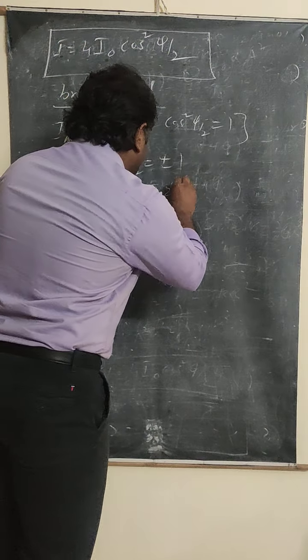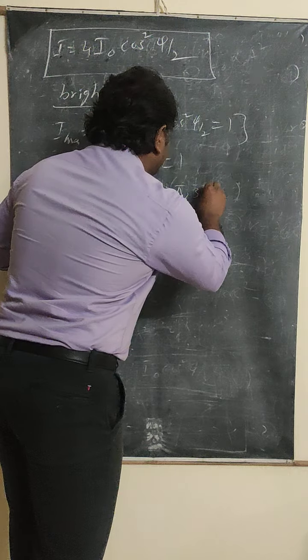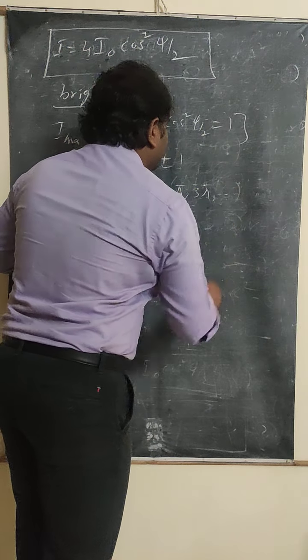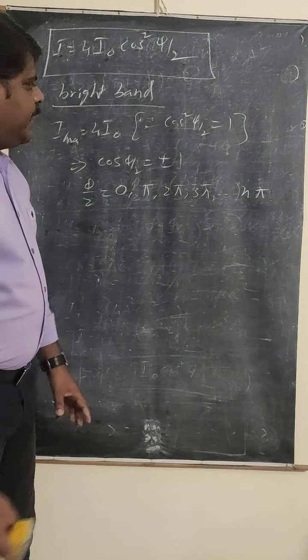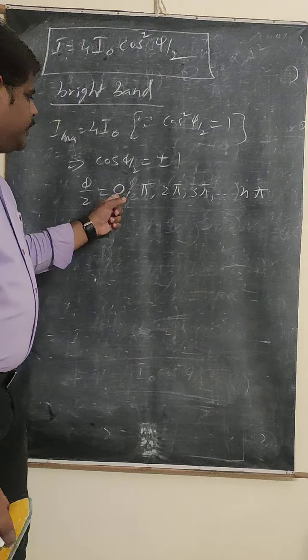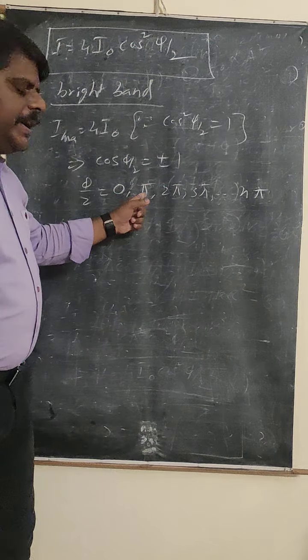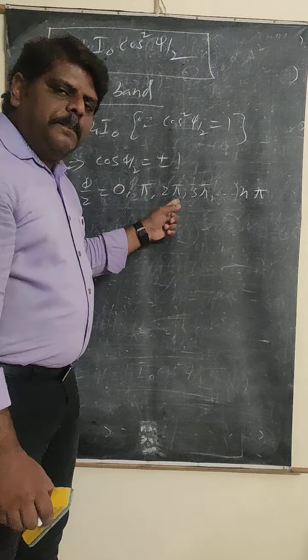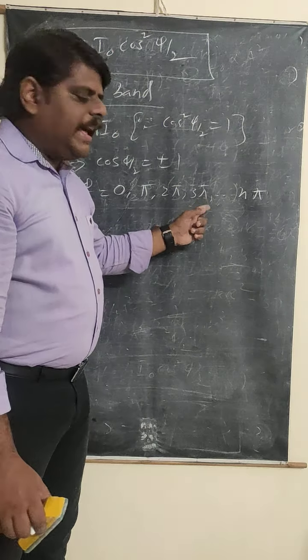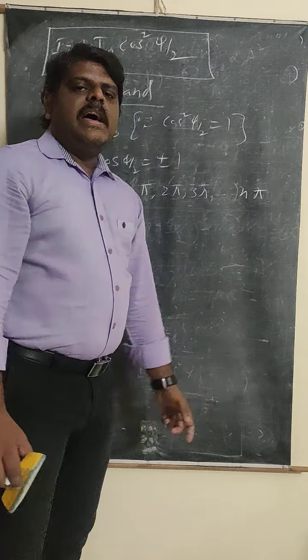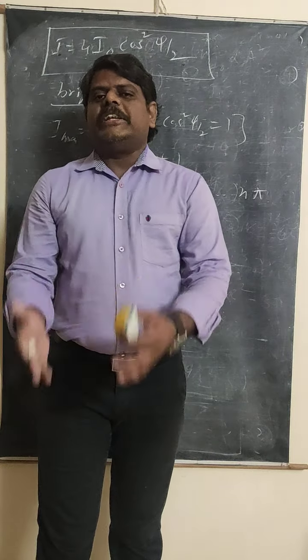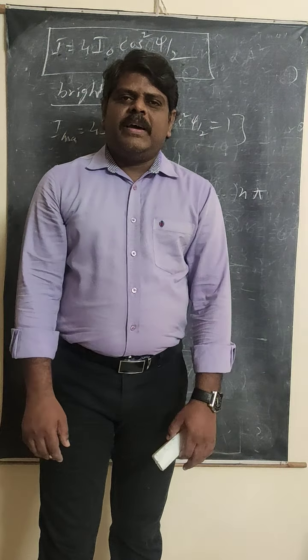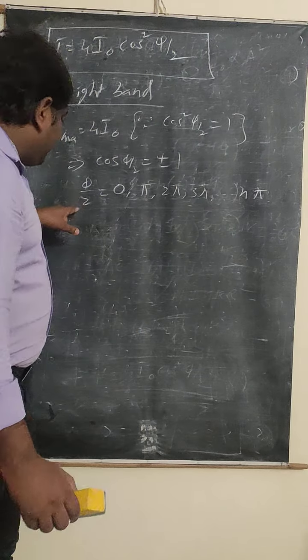After that, 2 pi gives plus 1, 3 pi gives minus 1, and so on up to n pi. Whenever you have these values, you always get either plus 1 or minus 1, and obviously the intensity becomes maximum.